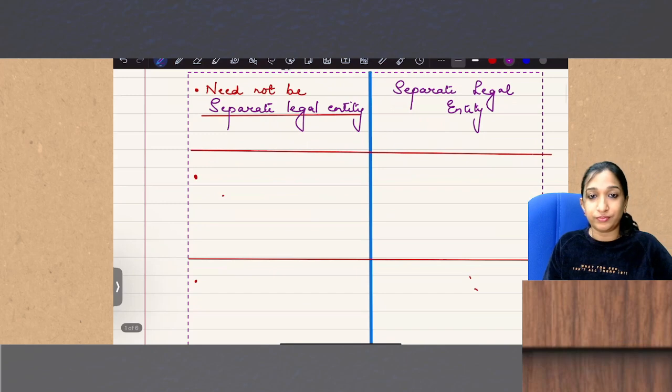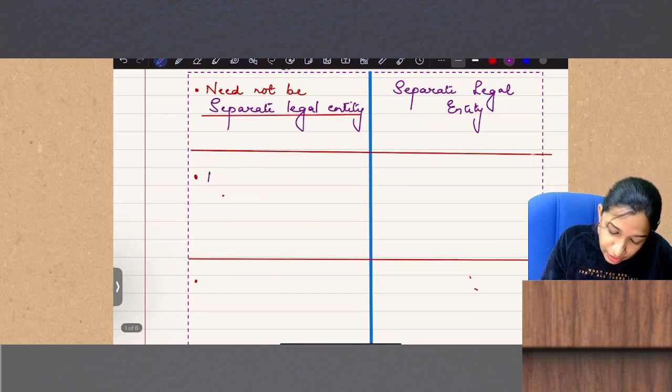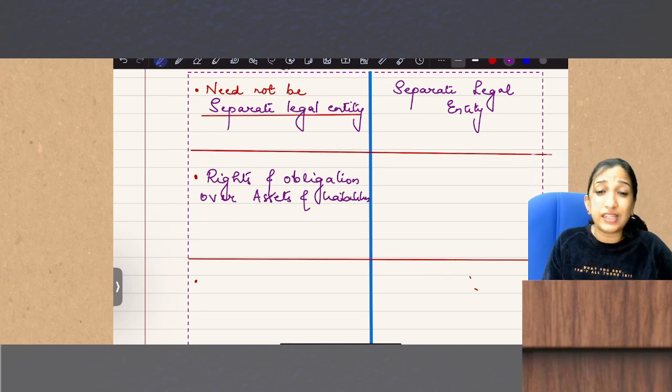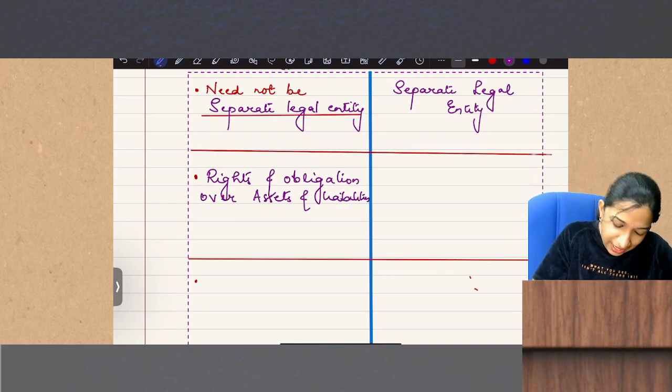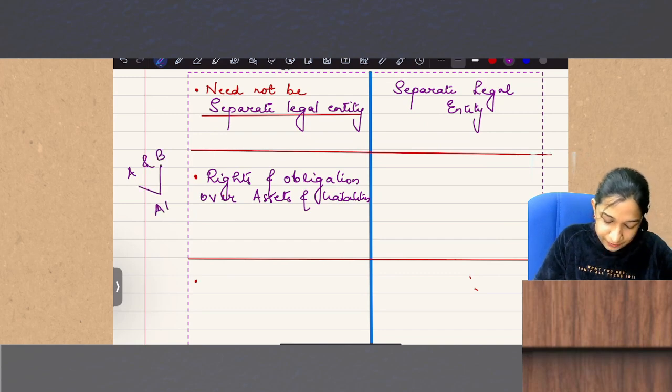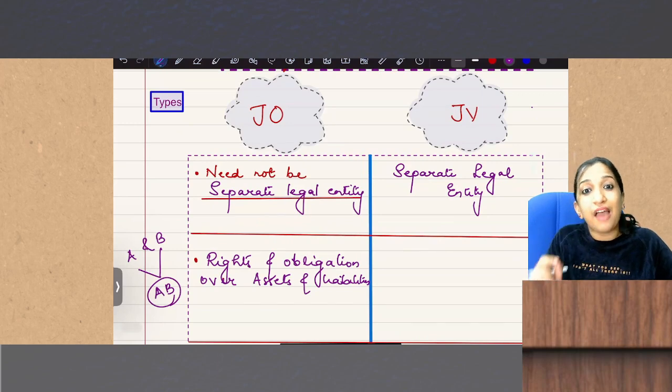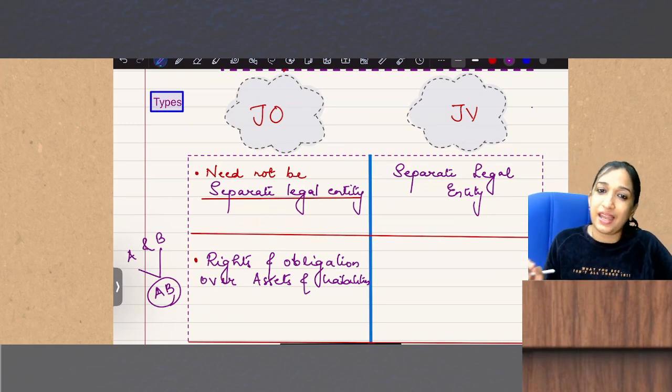Then second, rights and obligations over assets and liabilities. If A and B start AB as a joint operation, A and B will have rights over the assets and liabilities.